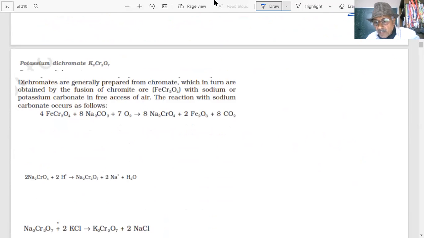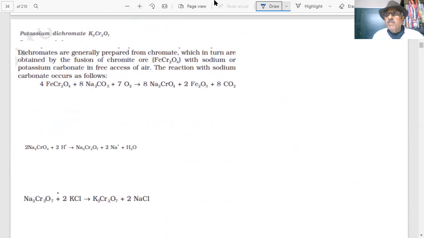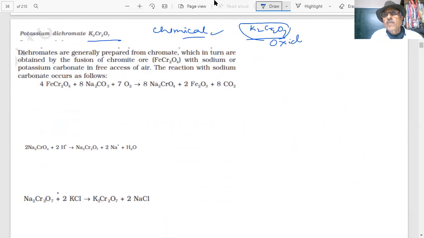Now I'm coming to a very, very important compound which will be asked in the paper. You know, potassium dichromate. These compounds are very important. Potassium dichromate is a very important chemical in chemistry, and is used in industry as well as in the chemistry lab. What is it used as?